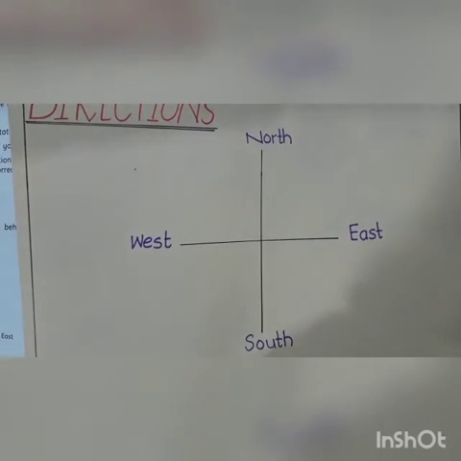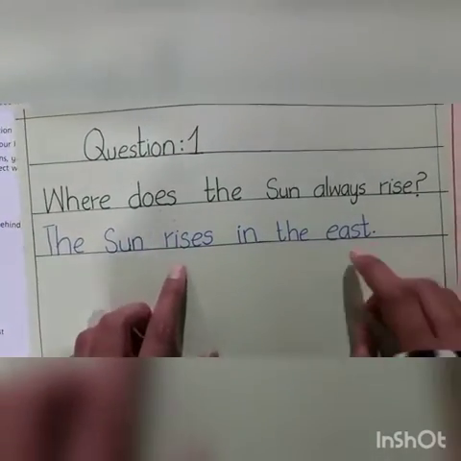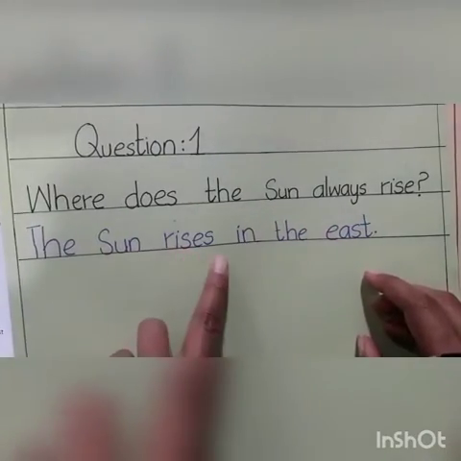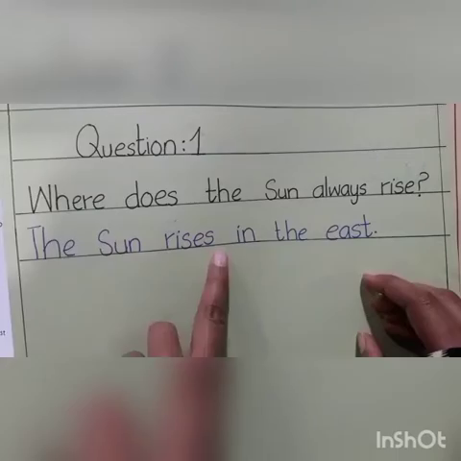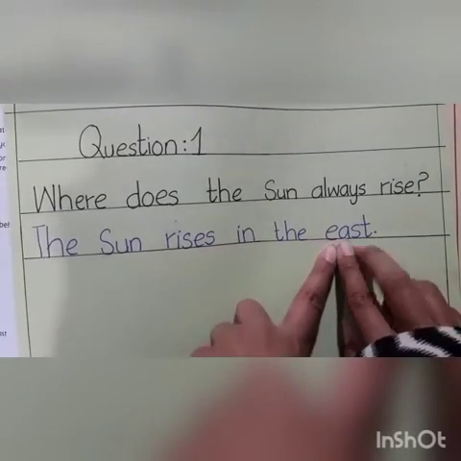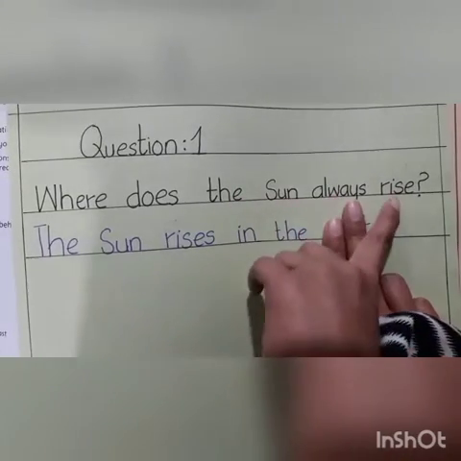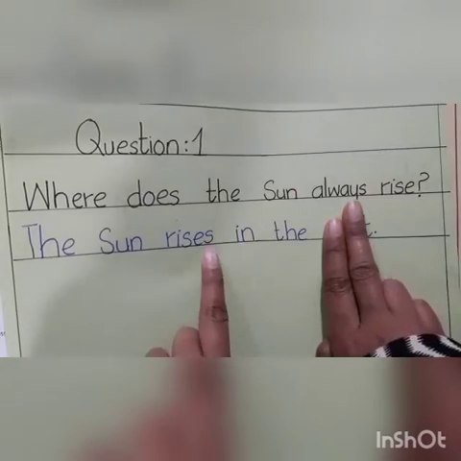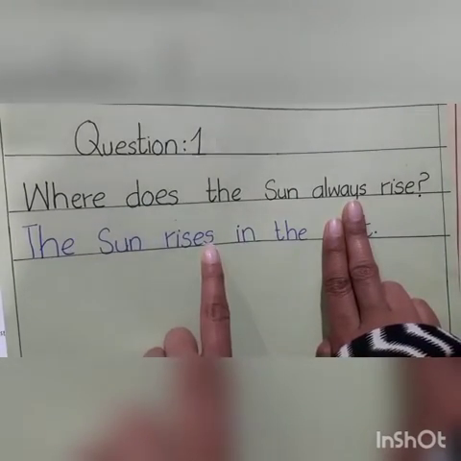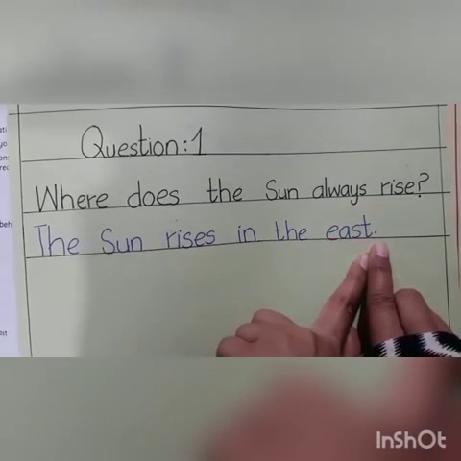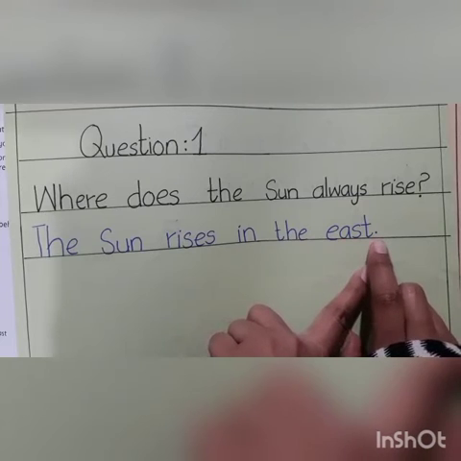Now we will revise the questions of lesson 10. Our question number 1 is, where does the sun always rise? The sun always rises in the east. The keyword is east. You will take the answer from the question, the sun always rises, and add s at the end of rise, so it will become the sun rises in the east. E-A-S-T, east.